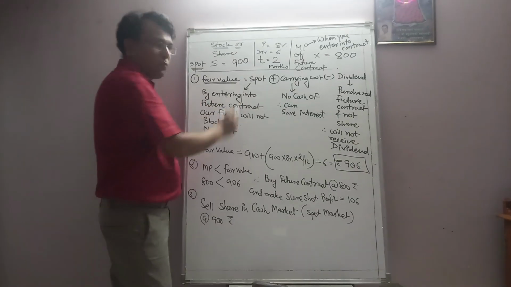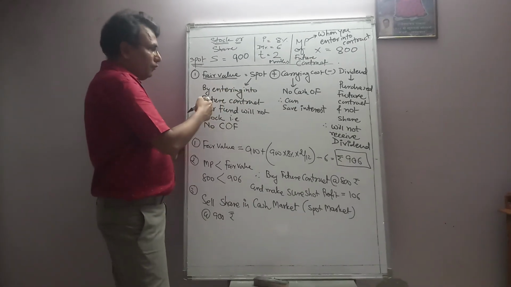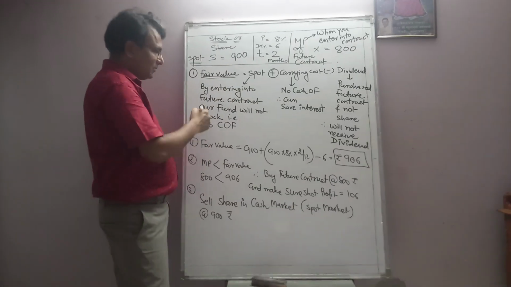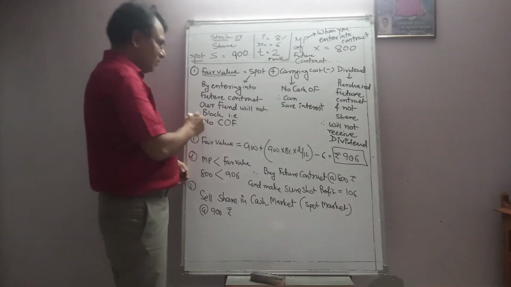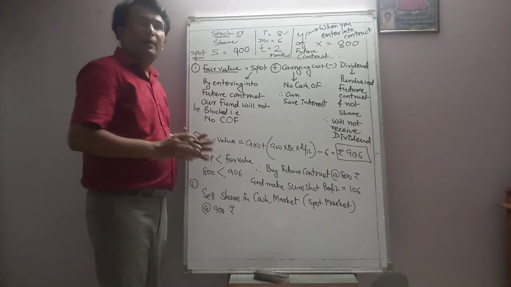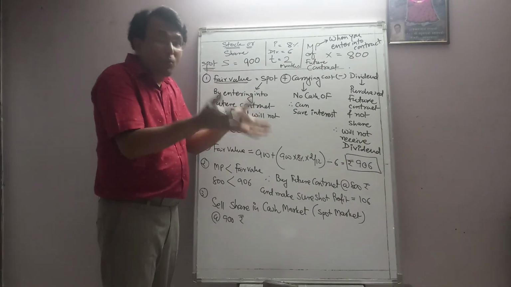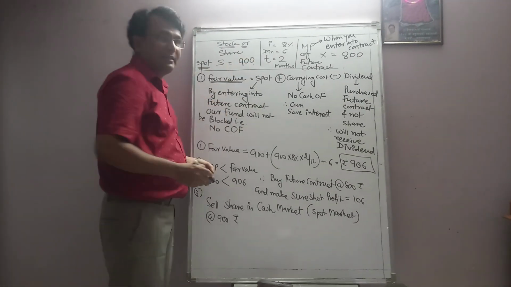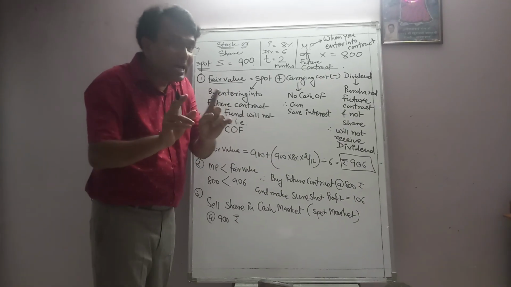So first we'll take spot. As you are going to enter into a future contract, our fund will not be blocked. That is, when you enter into a derivative contract, you are not supposed to pay the spot price because it's not a cash market.